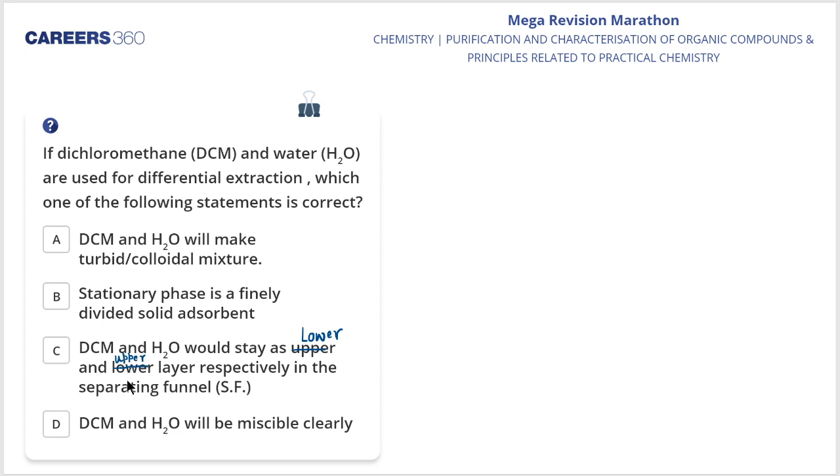Okay, my dear students. And because of it, option number C is the right answer. All of you have given me the right answer. See, if DCM and H2O are used for differential extraction, DCM will stay as the lower layer and H2O will stay as the upper layer in the separating funnel, my dear students.